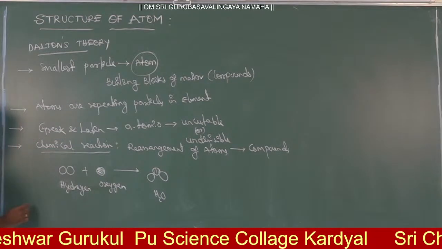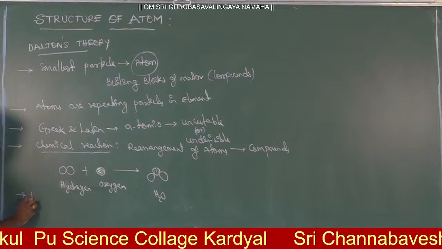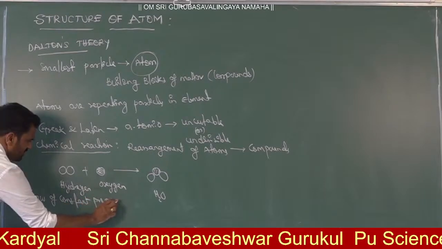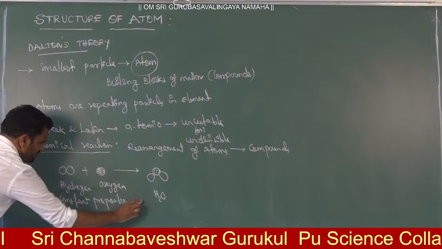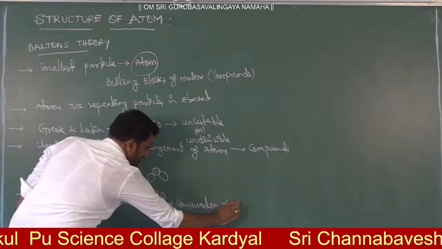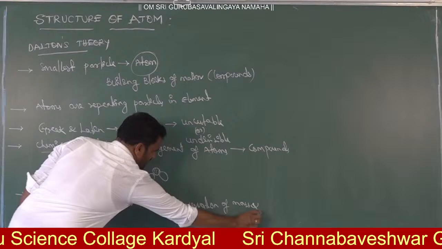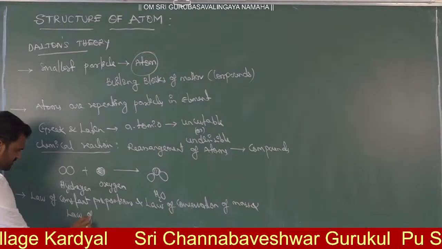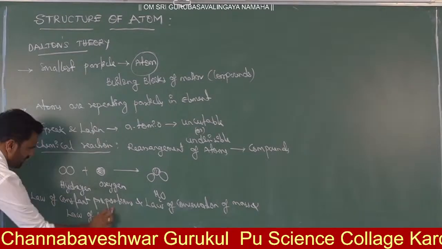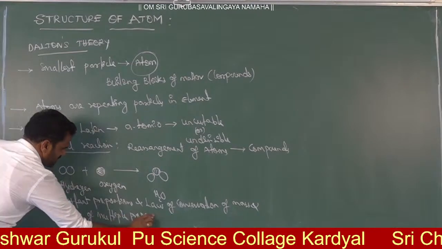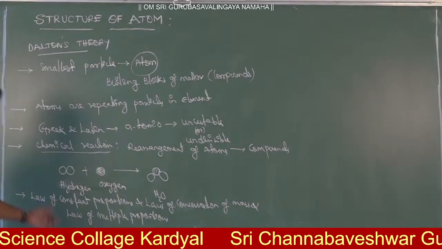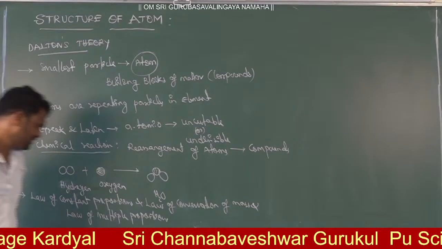Dalton's theory explains the law of constant proportions, the law of conservation of mass, and the law of multiple proportions. Dalton's theory successfully explains all three.